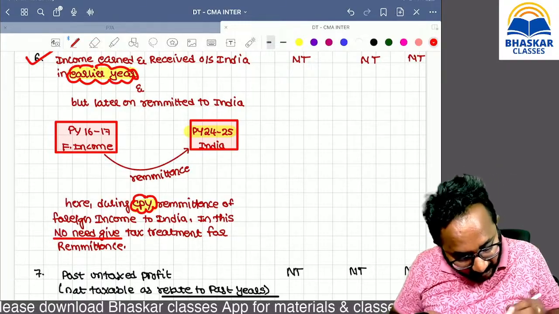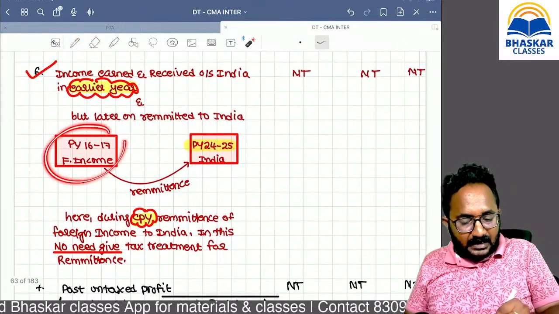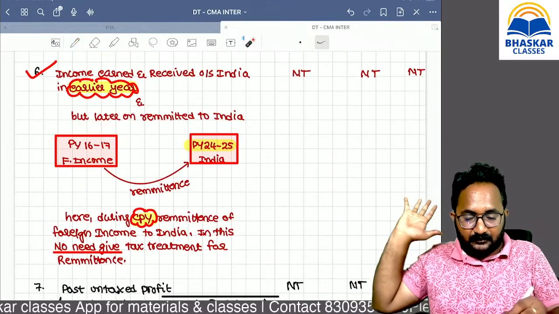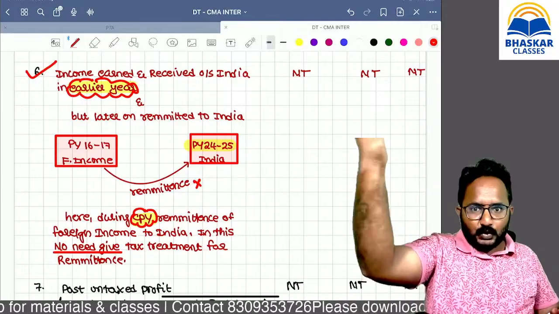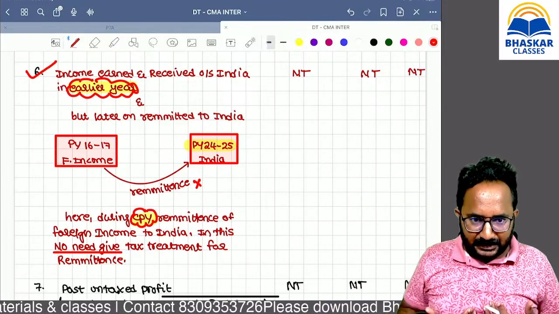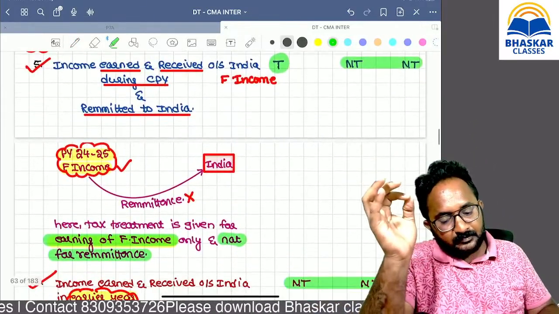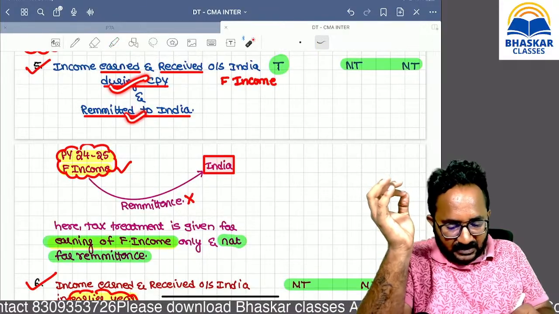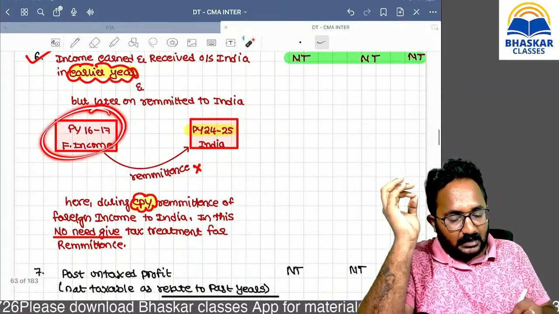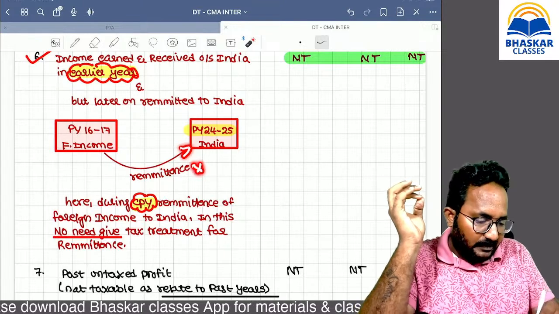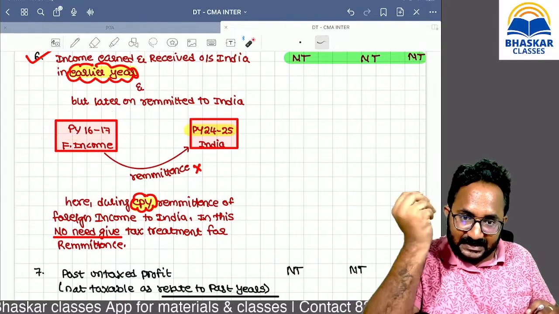Why, sir? Because for earning the foreign income, we already gave the tax treatment in the earlier year 16-17. For remittance, no need to give the tax treatment. Example: your brother earned some amount in the USA, paid the tax, and then sent it to India. On that occasion, there is no need to pay any tax on it. This is a huge difference. If you earned in the current previous year, we give the tax treatment. If you earned in earlier years and now remitted, there is no tax treatment for remittance, so it is not taxable. Earning related income was already taxed in the 16-17 year.